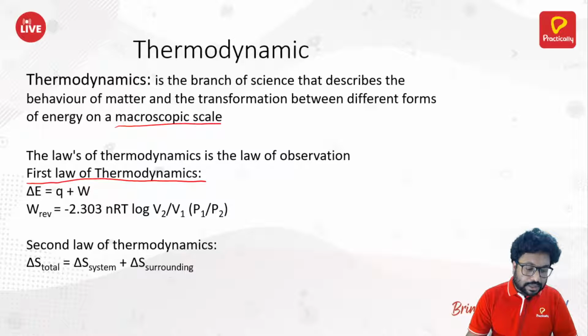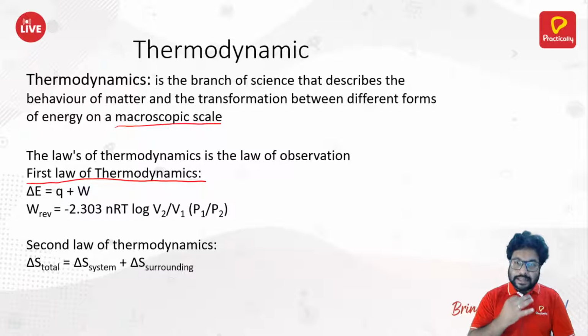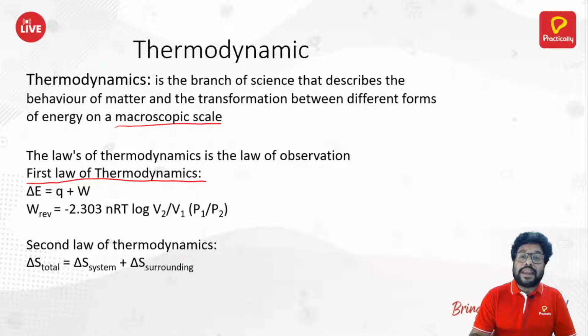What is the first law of thermodynamics? Energy can neither be created nor be destroyed. It can only be transformed from one form to another. However, the total energy content of a system always remains constant. That is what the first law of thermodynamics says. Its mathematical expression is delta E is equal to Q plus W.